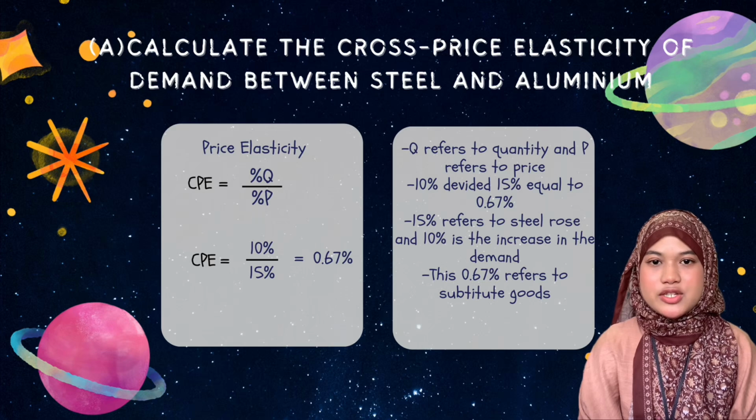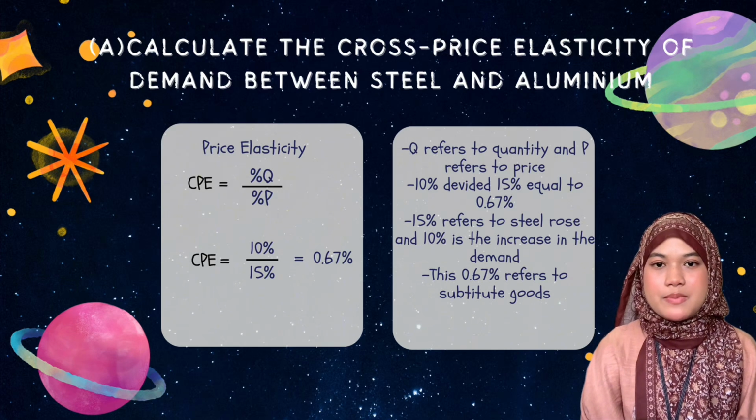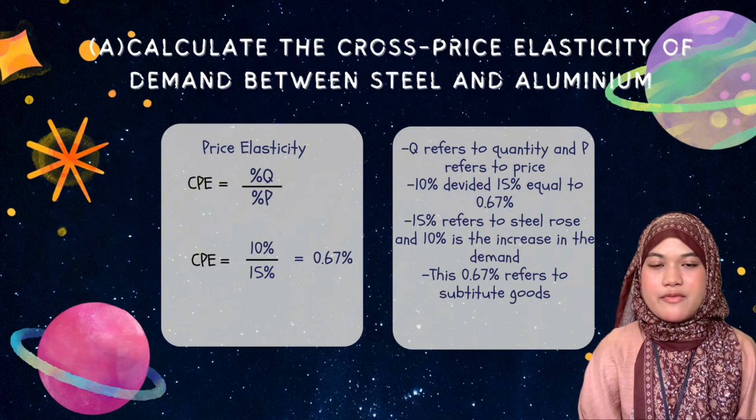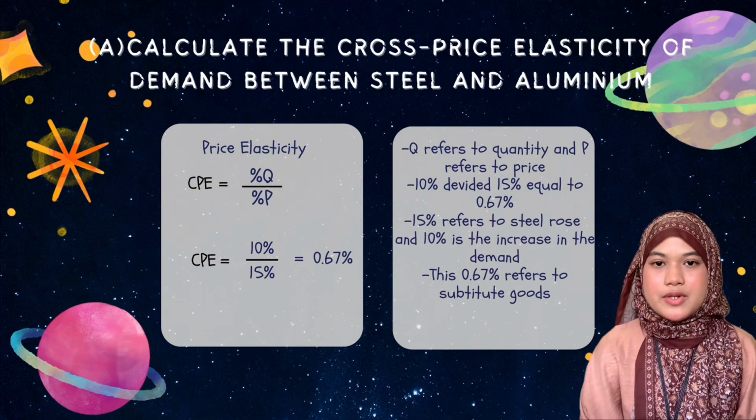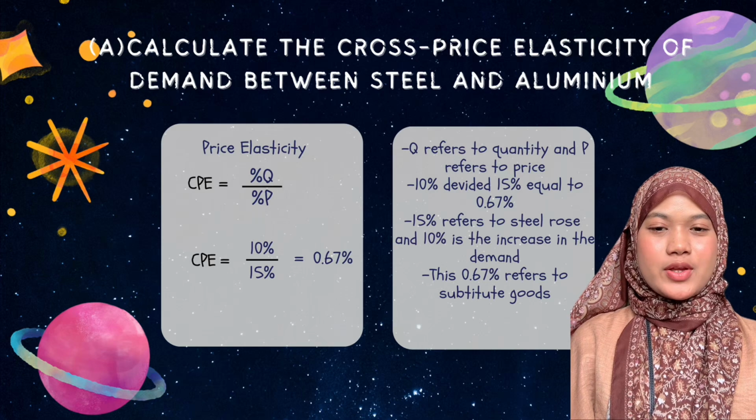This is the explanation about the substitute. Q refers to quantity and P refers to price. 10% divided by 50% equals 0.67%.